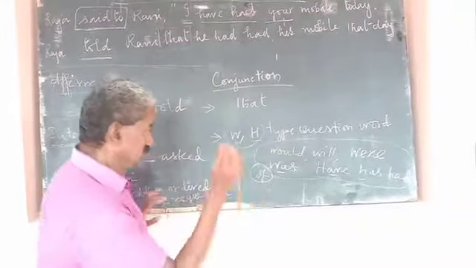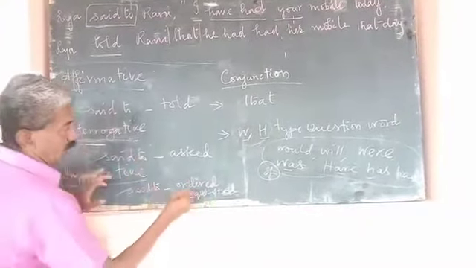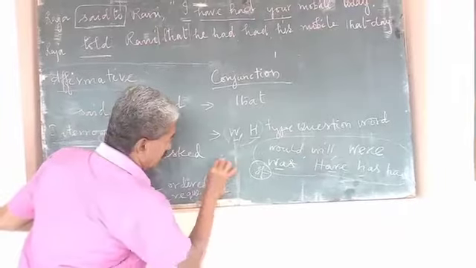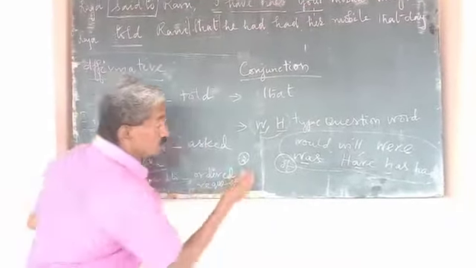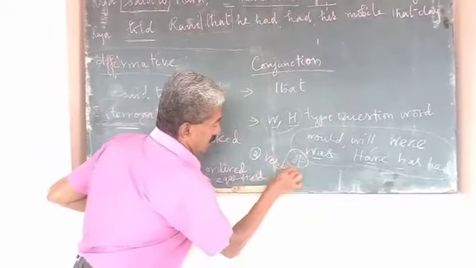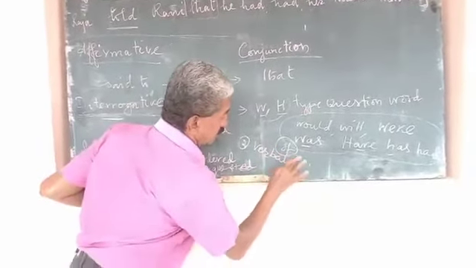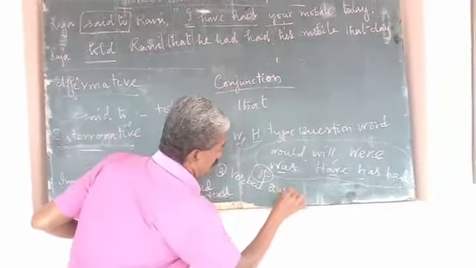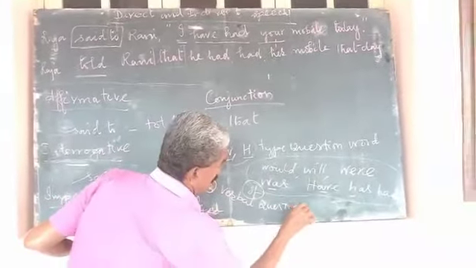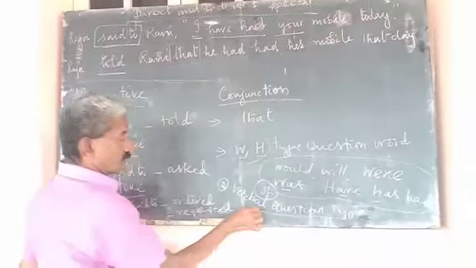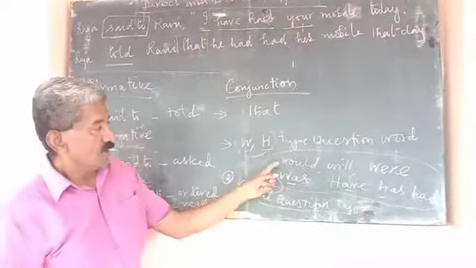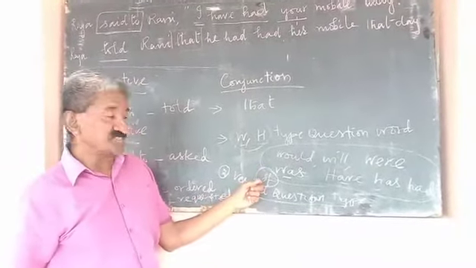The other type of interrogative is the verbal question type. In verbal type of question, the conjunction is if.